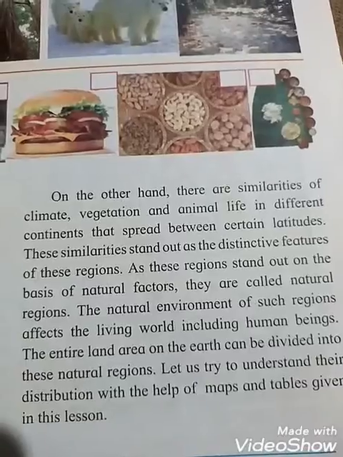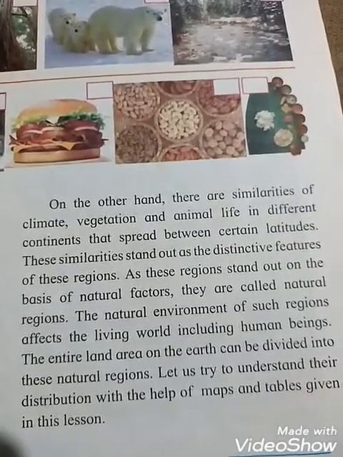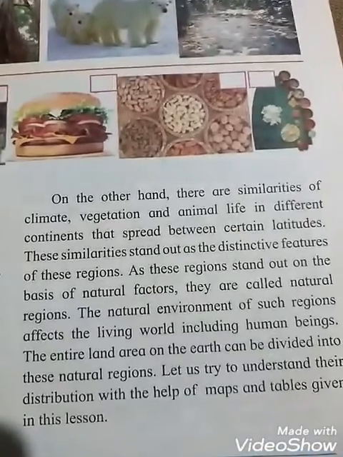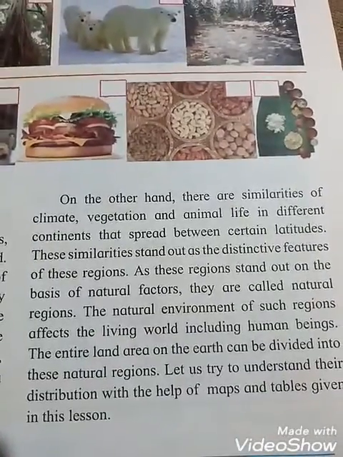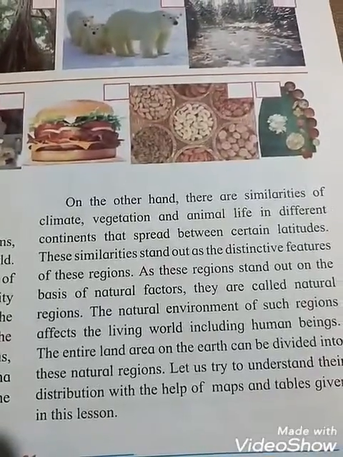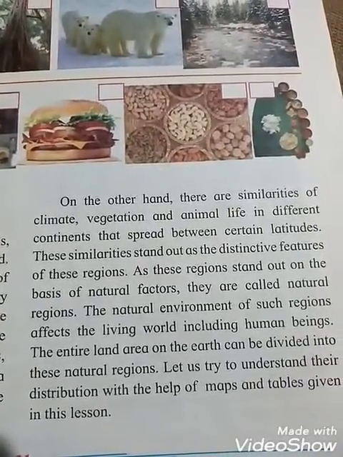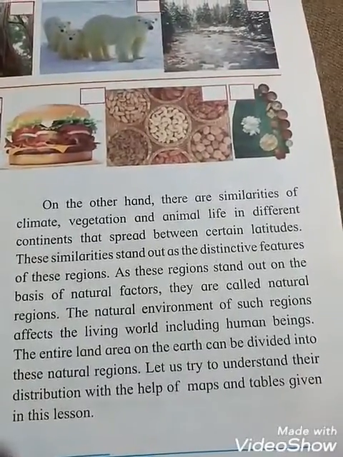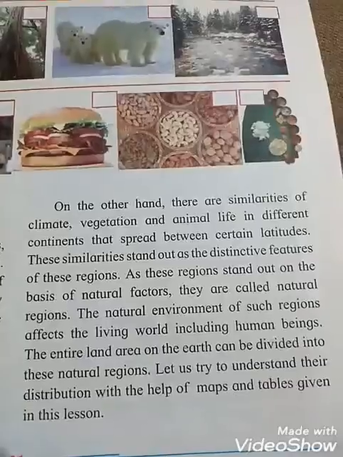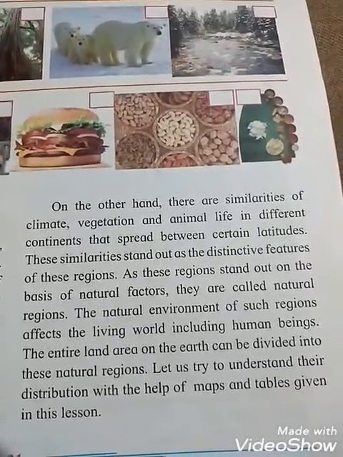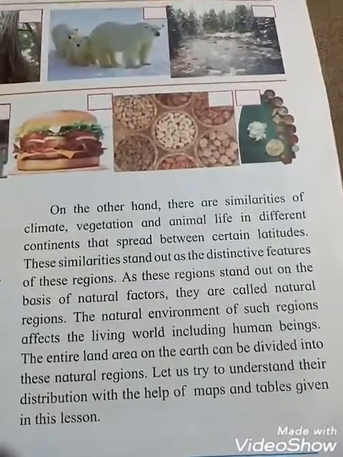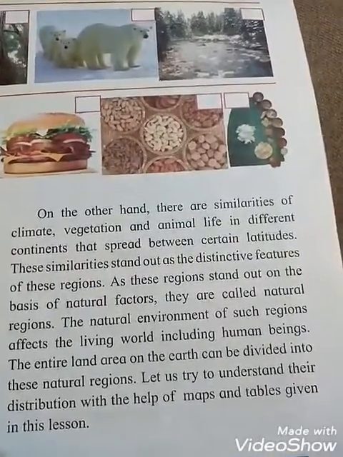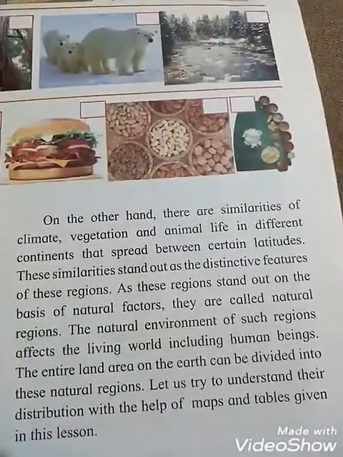Okay students, the natural environment of such a region affects the living world including human beings. The entire land area on the earth can be divided into these natural regions. So let us try to understand their distribution with the help of maps and tables given in this lesson. See students, on the next page we are going to learn how it was divided with the help of the map and tables given in this lesson. And in this way the entire land area on the earth can be divided into these natural regions.